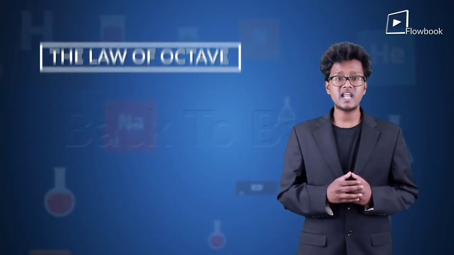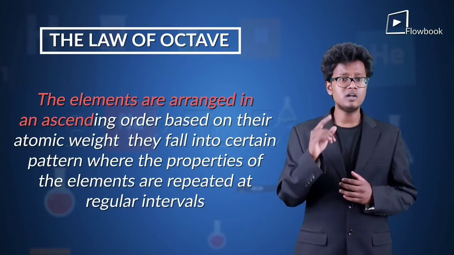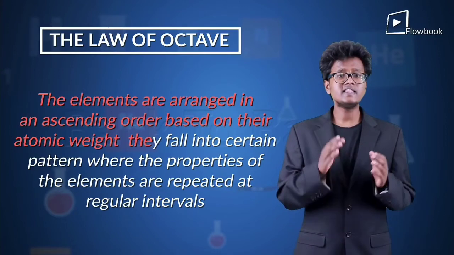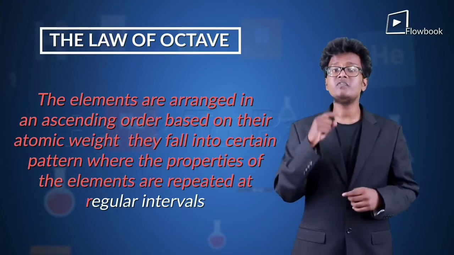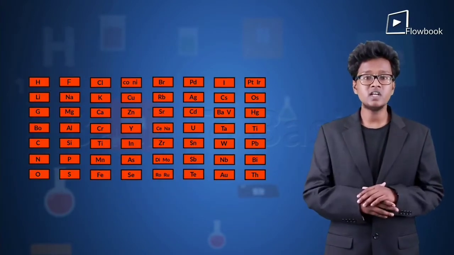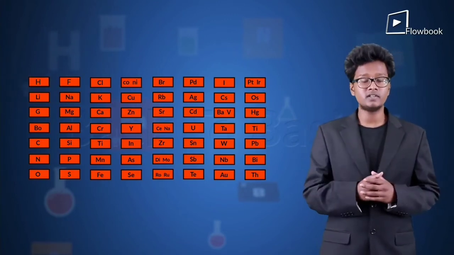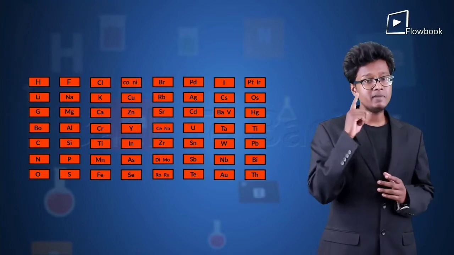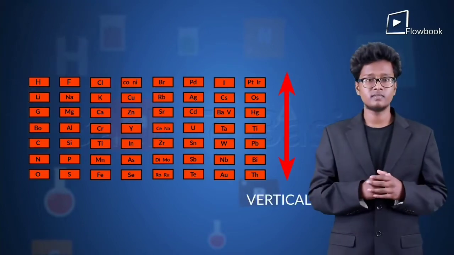This law states that when elements are arranged in an ascending order based on their atomic weight, they fall into a certain pattern where the properties of the elements are repeated at regular intervals. Every 8th element repeats the chemical properties to that of the first element. These elements can be seen in Newland's periodic table along the vertical line.